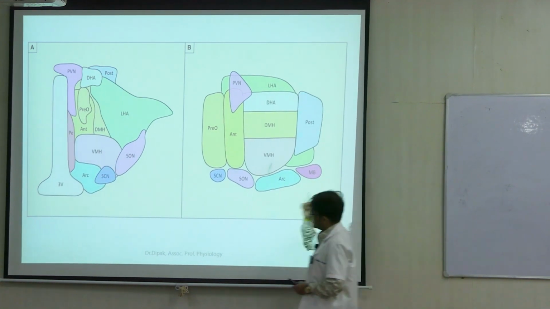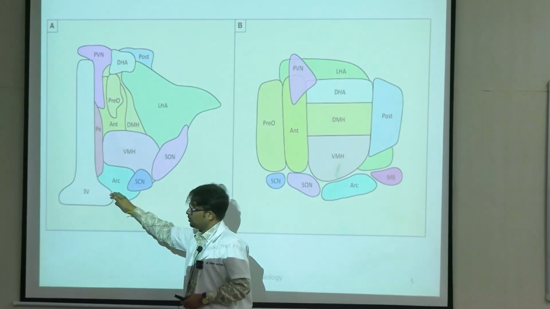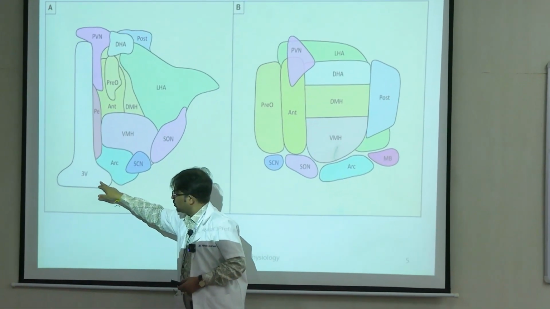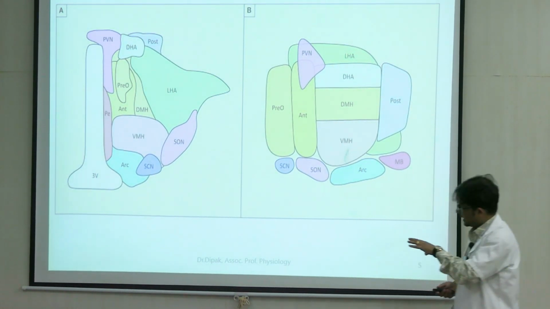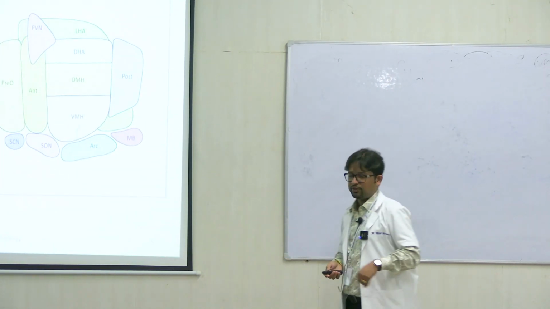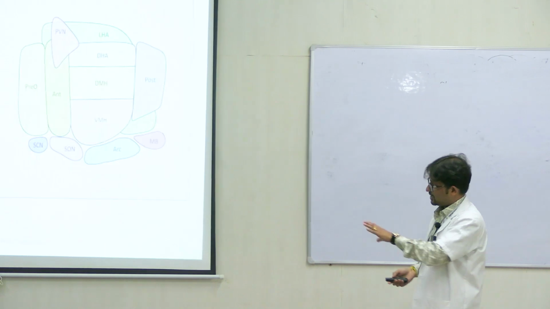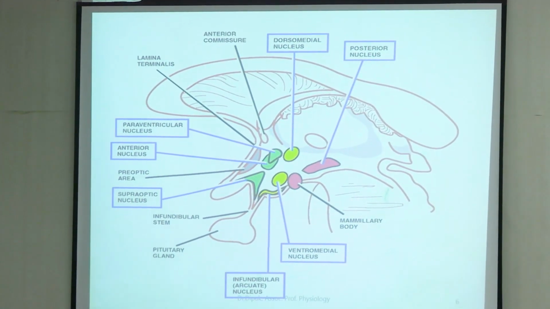One important thing I would like to highlight here is the location of the arcuate nucleus. The arcuate nucleus is situated in close proximity to the third ventricle, ensuring that it is close to both the flow of CSF and the blood. So the location of the arcuate nucleus is important. We'll see in the coming slides.